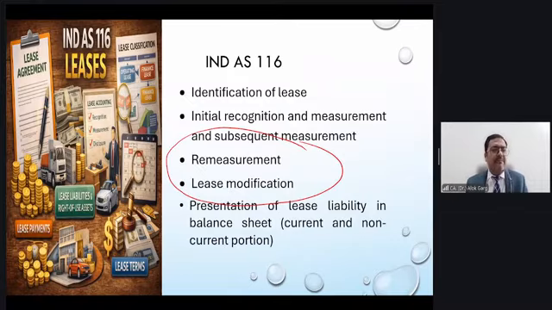The sublease concept is very important, and the sale and leaseback is very, very important, right? So I would suggest lessee accounting, very thorough preparation should be there. I would suggest sale and leaseback, very, very important, and sublease, very, very important. Of course, there are some exceptions also to ROU and lease liability accounting, which are short-term leases and low value leases. Yes, lessor accounting is also there, but there is no major change in the lessor accounting from the old accounting standards. Okay. Yes. Any input here, ma'am?